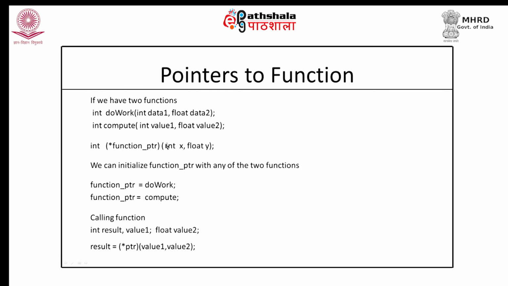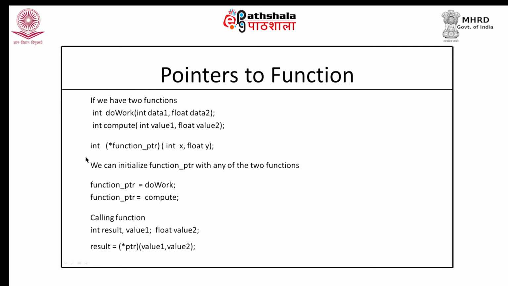Let us say we have two functions, one is doWork whose return type is integer and which takes two arguments, first one being integer and second one being float. Similarly, we have another function whose return type is also integer and which also takes similar arguments, that is the first argument as integer and the other one as a float value.